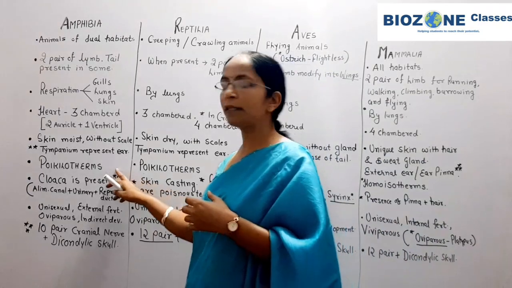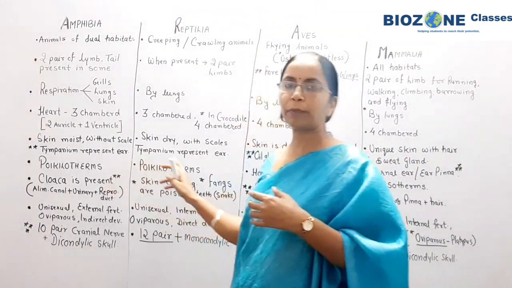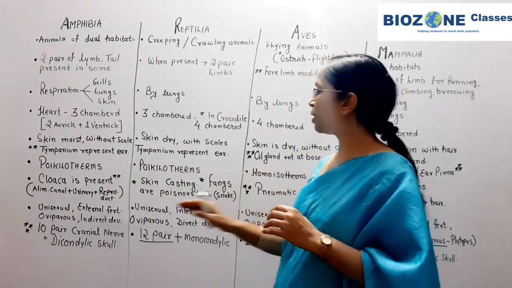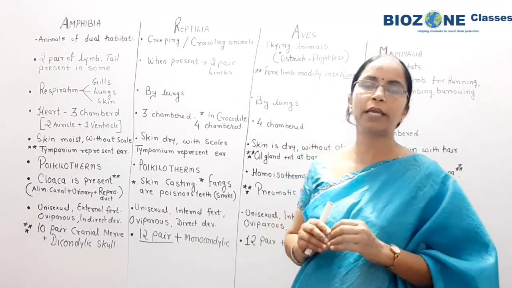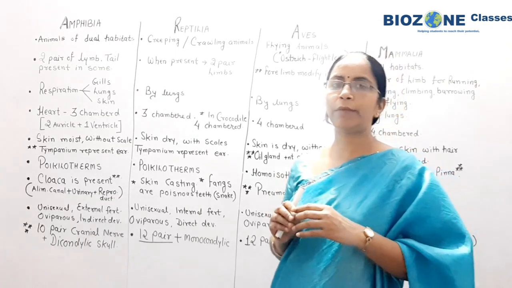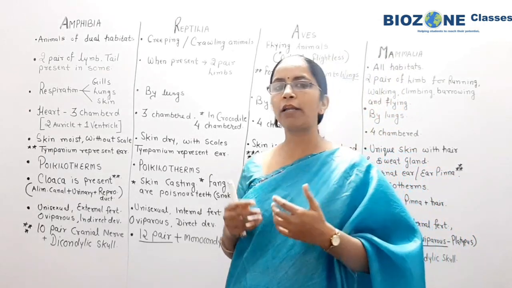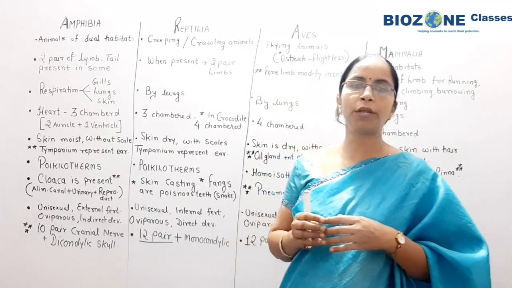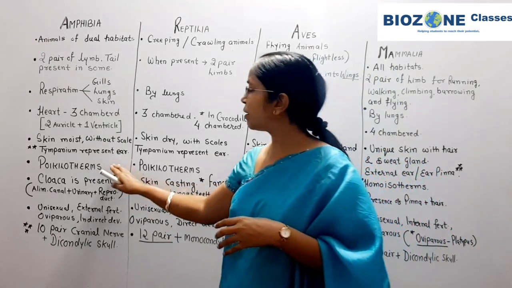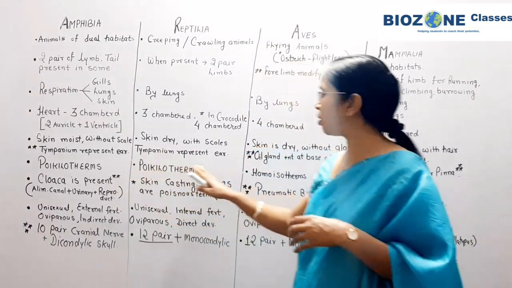So here you remember amphibians and reptiles come under the poikilotherms, or in common terms you are saying they are cold-blooded animals. That means they do not have a tendency or nature to maintain a constant body temperature. So this thing you remember, amphibians are poikilotherms.